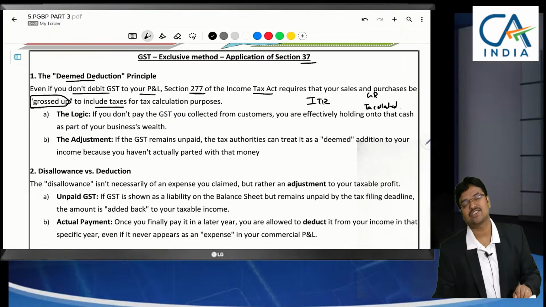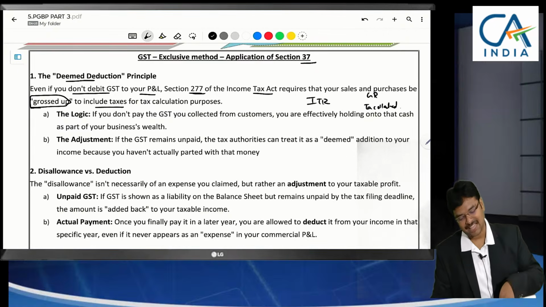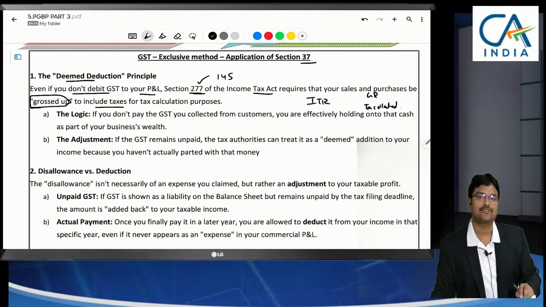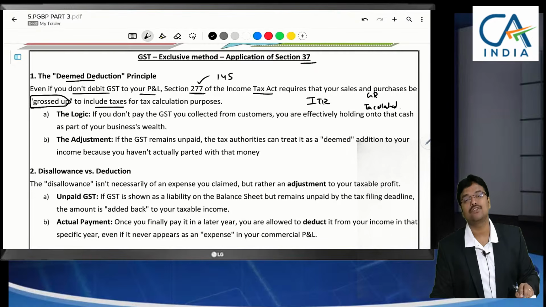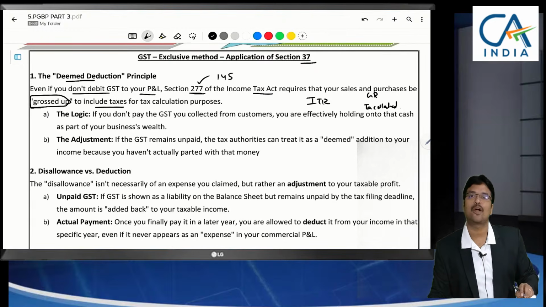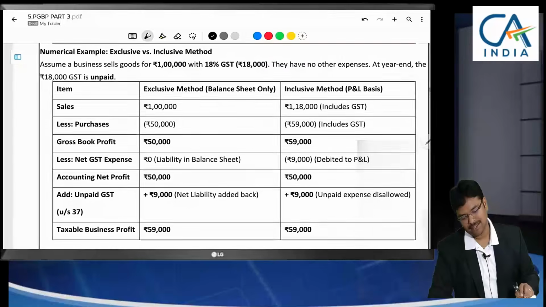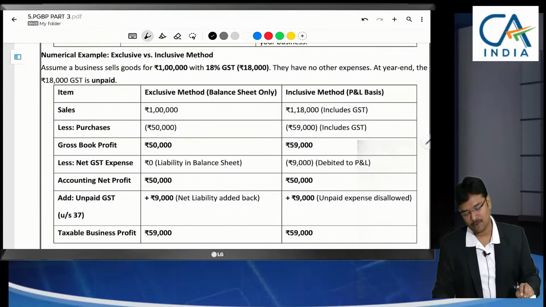The GST collections have to be grossed up actually, as per section 277, and in the old Income Tax Act, it was section 145. It has to be grossed up, but we are not doing the same. So, we are following the exclusive method. We are excluding the GST, we are creating it as a liability. In any case, the profit will be the same. See this example first. Based on this example, I will go back to above.